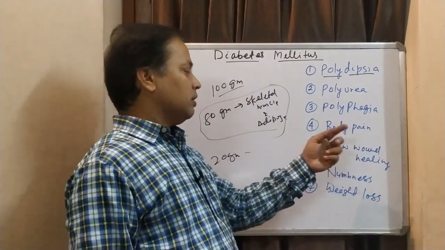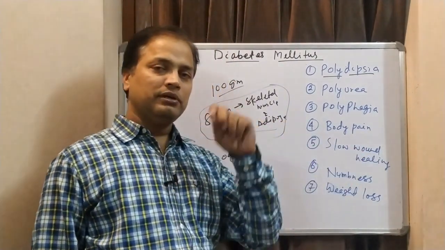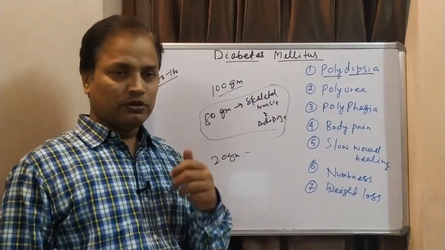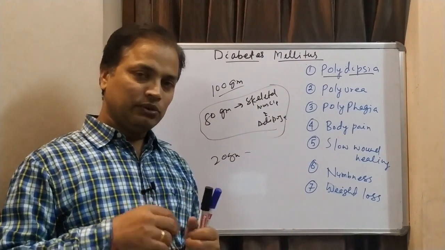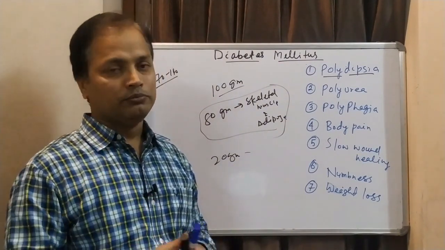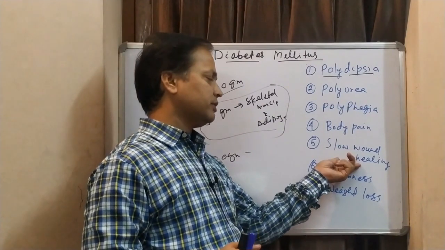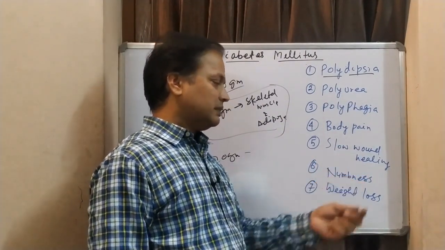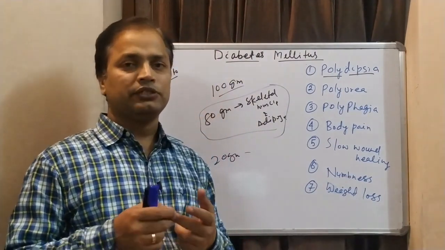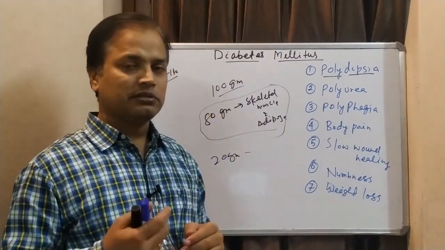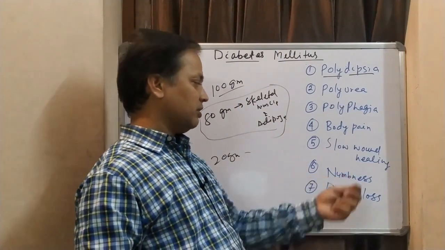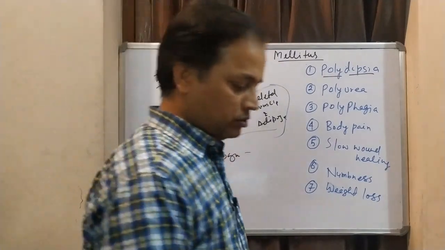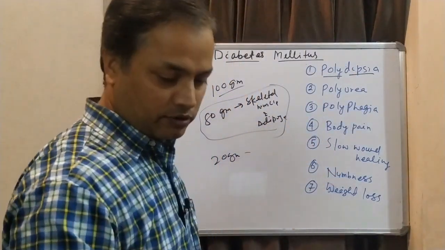Another reason for slow wound healing is that we have microvascular or macrovascular complications. So angiogenesis, new blood vessel formation, will be slowed; new blood vessels do not form very easily. And because of microvascular and macrovascular complications, different extremities and peripheral organs do not have any kind of sensation. That is called numbness. And because of fat burning, weight loss occurs. So these are different signs and symptoms for type 1 or type 2 diabetes mellitus.